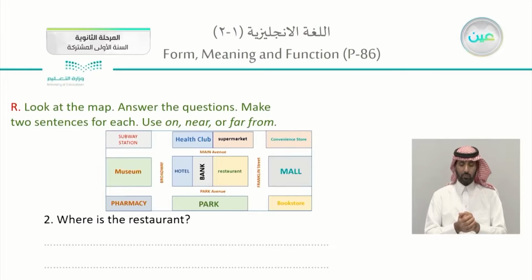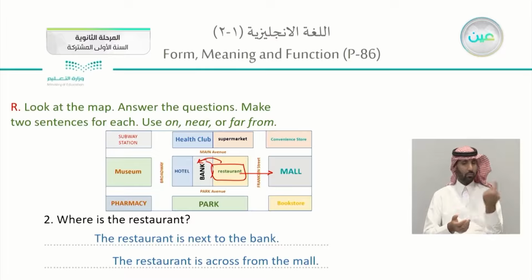How about the following? Another question. Where is the restaurant? Let's speak about the restaurant in here. The restaurant is actually next to the bank. Here it is, next to the bank. What else? Also, we can say that it is across from the mall. Here it is, across from the mall. You can say that it is far from the subway station. It is near the convenience store. And also, it is on Franklin Street.